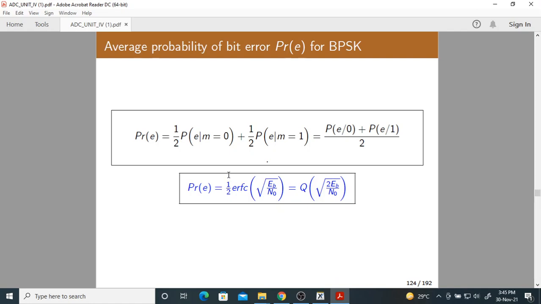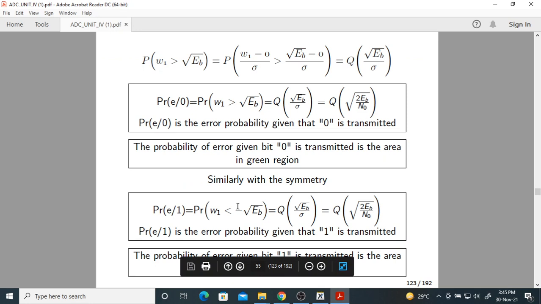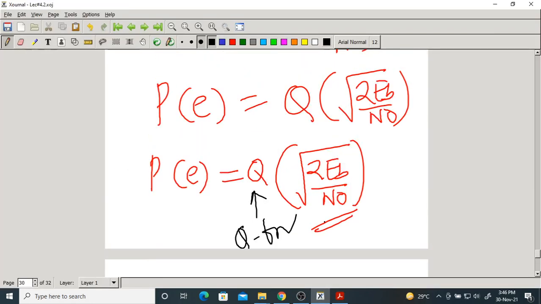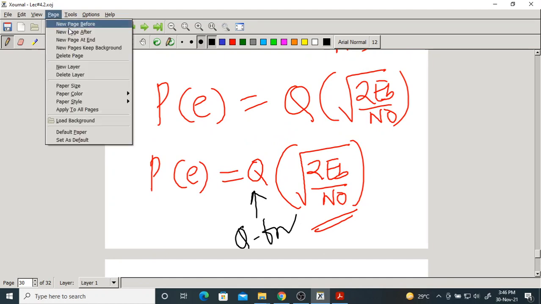Here I did not calculate the second conditional probability of error. It will be the same because of symmetry. If it is not the same, how to calculate? Again the formula is the same. It also comes out to be Q of root 2Eb by n0. So that is about BPSK.